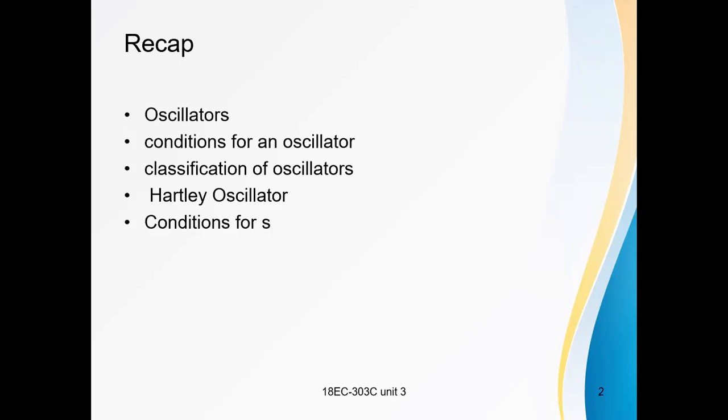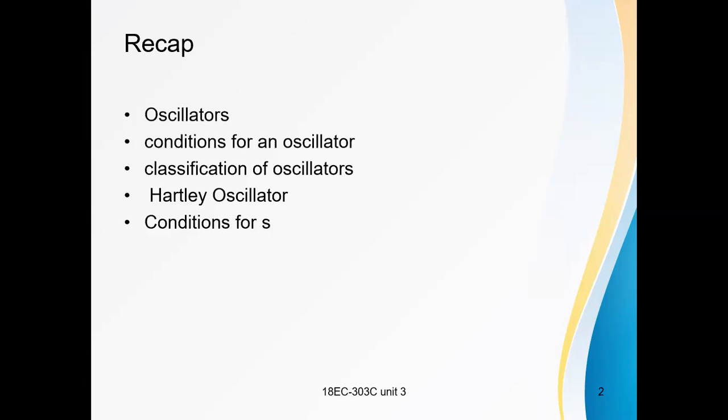What are the conditions for an oscillator? How can an oscillator be constructed? We know that an amplifier is a device that amplifies the applied weak signal. In amplifiers, the feedback is negative feedback, whereas in oscillators, the feedback is positive feedback. Positive feedback means the feedback signal and the input signal are in phase. That means the phase shift is 360 degrees or 0 degrees.